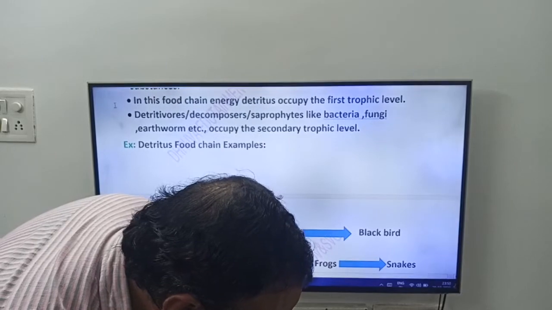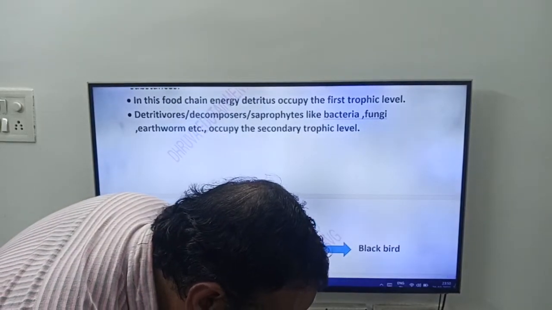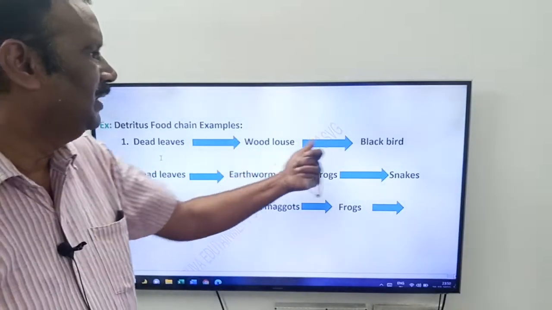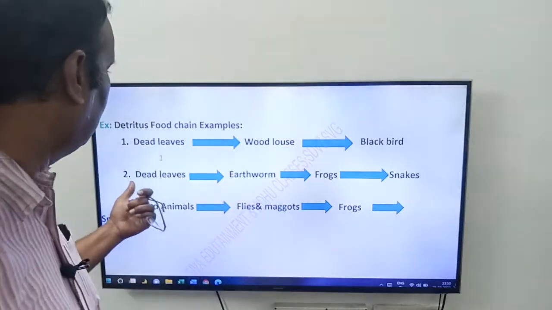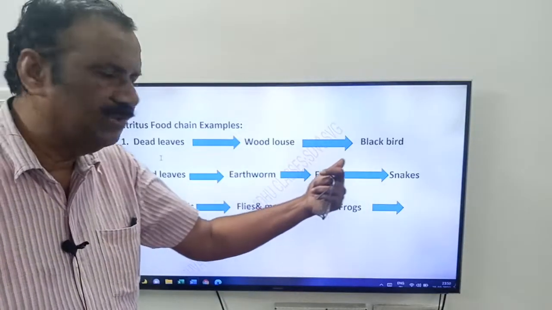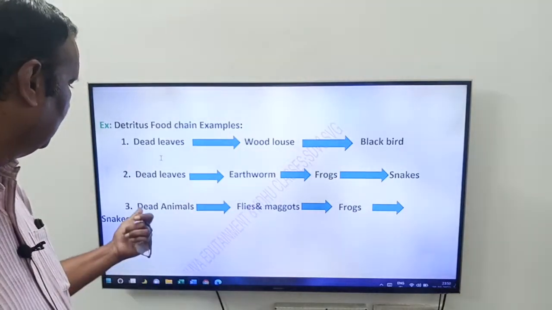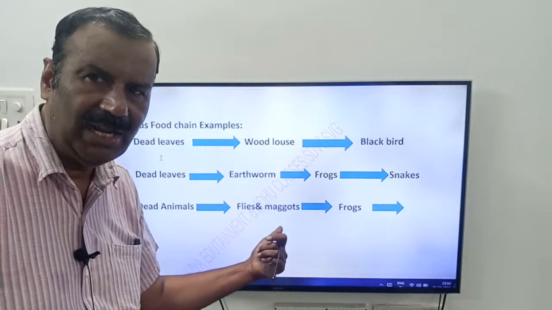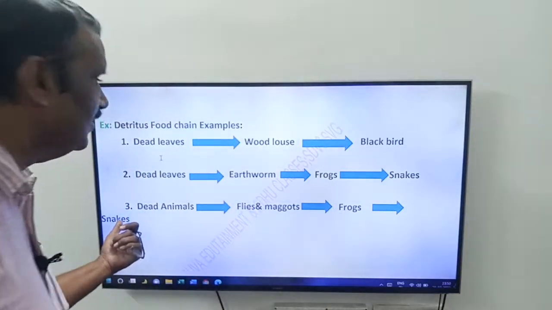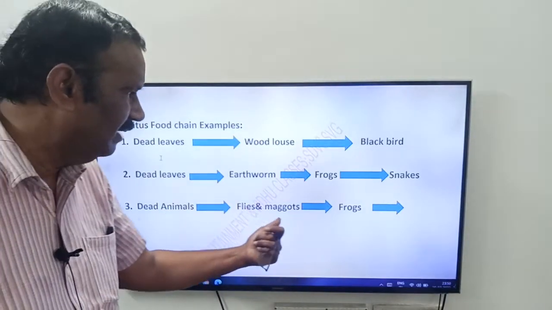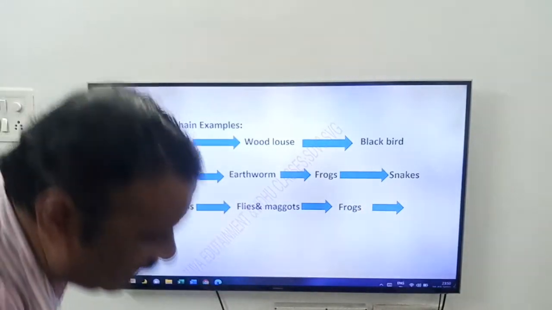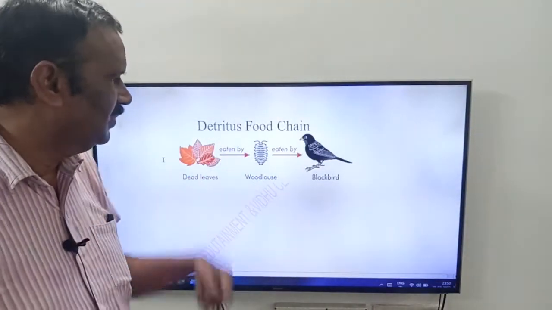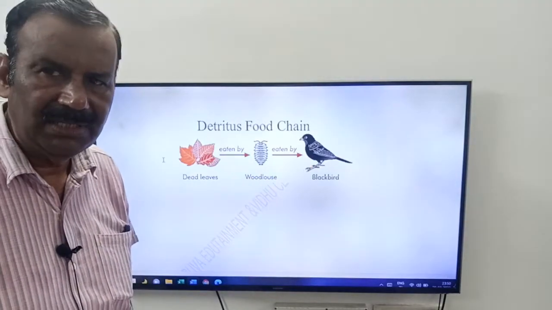Now see examples of the detritus food chain. First example: dead leaves, woodlouse and blackbird. Or dead leaves, earthworm, frogs and snakes. Here it has 4 trophic levels. Dead animals, flies and maggots, frogs and snakes. Flies means insects, maggots means their larvae. Here you have to see the image: dead leaves eaten by woodlouse, woodlouse eaten by a blackbird.